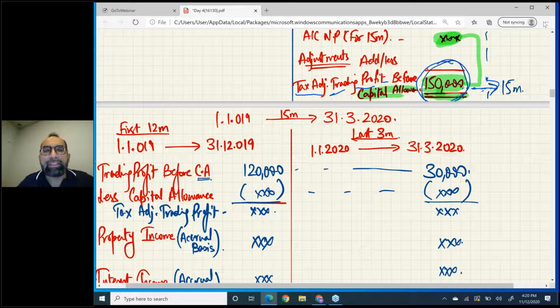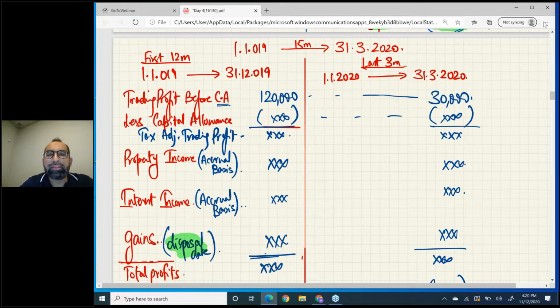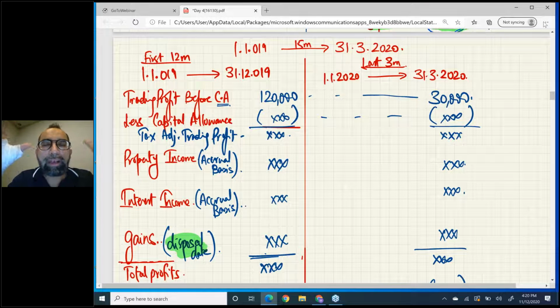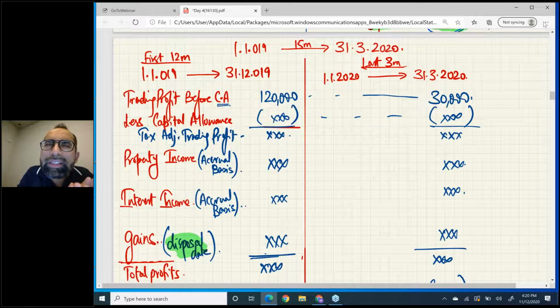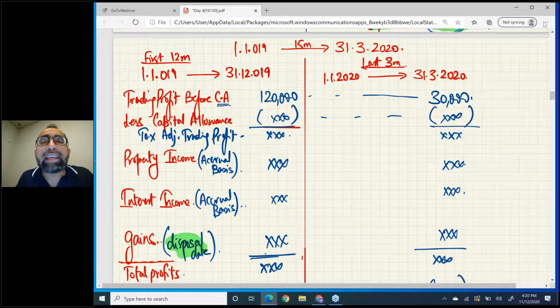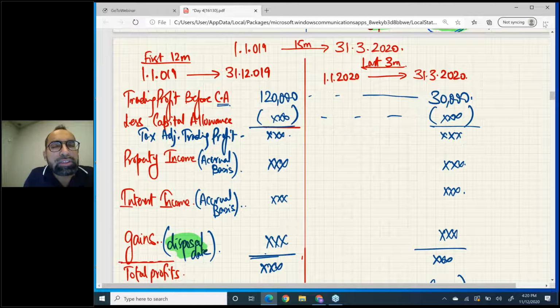See, I just did it. Open your eyes. What is the name? It is written trading profit before CA. Trading profit before CA means before capital allowance. Now students may ask, sir, how are we going to calculate capital allowance? Listen, for capital allowance you have to do separate workings for these two periods. For the first 12 months you will calculate capital allowances separately, and for the remaining 3 months separately, just as if you are solving two different questions. AIA, WDA, everything will be separate for each period.